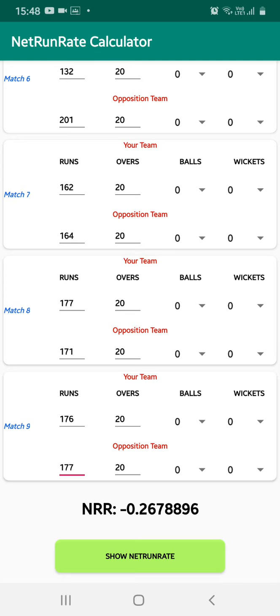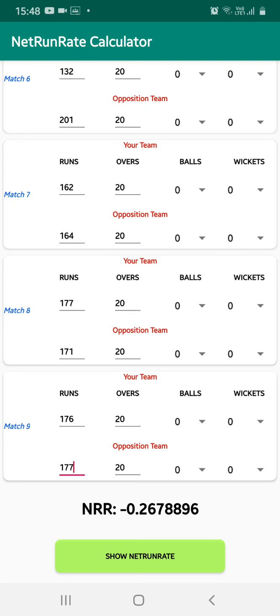But I'm saying that this method is not a well suited method for higher level leagues or any leagues or ICC tournaments. I don't support this method, and we have already seen in the past teams qualifying on the basis of net run rate and then winning many tournaments.